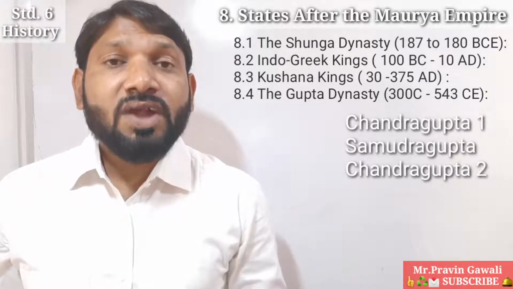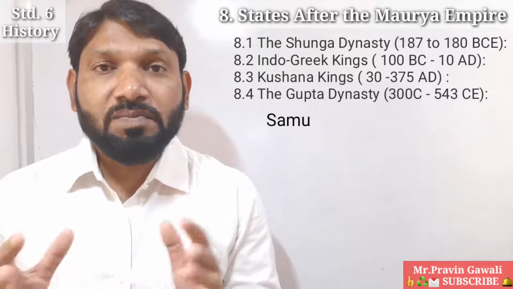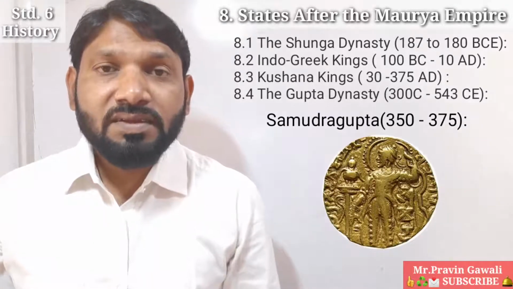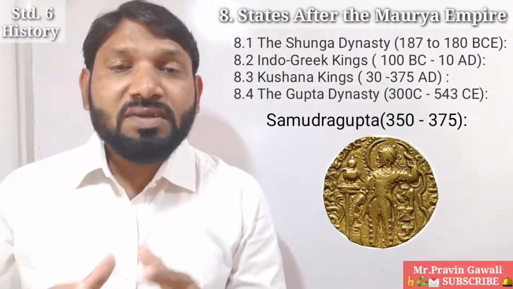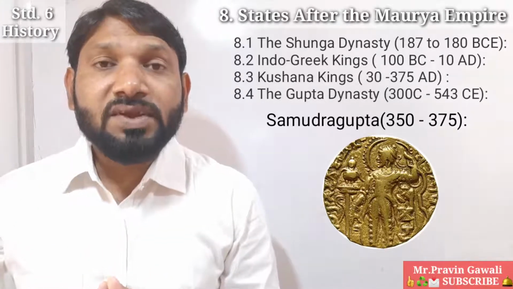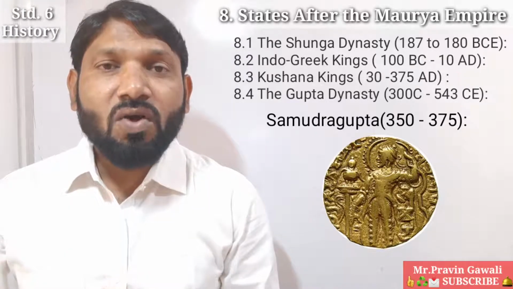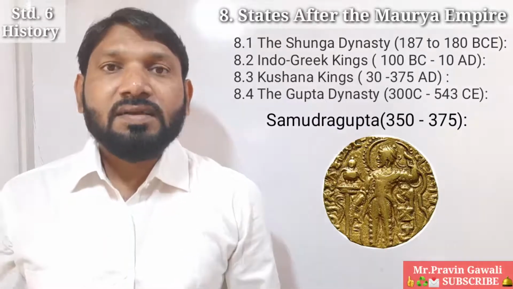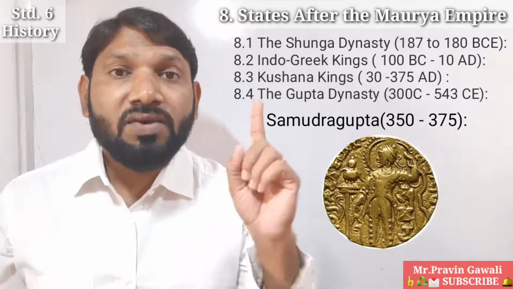Students, now we shall have some information about Samudragupta. Okay, students, so we will begin with Samudragupta. Are you ready? Very good. So the period of Samudragupta was 350 to 375 CE. Okay, students, so almost 25 years he ruled the Gupta dynasty. Samudragupta was son of Chandragupta I.